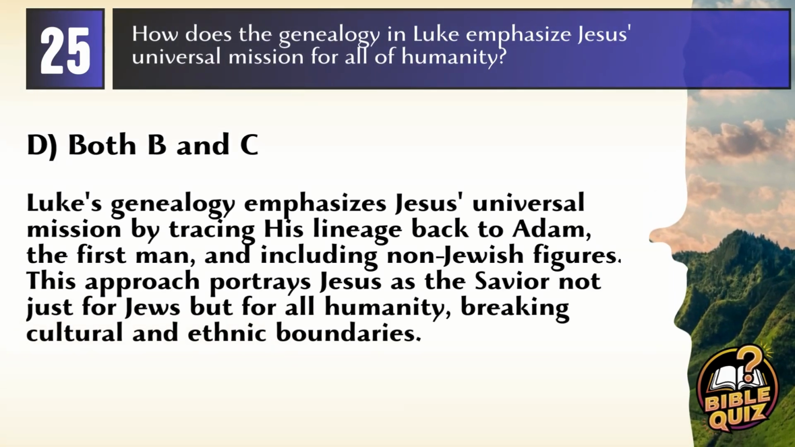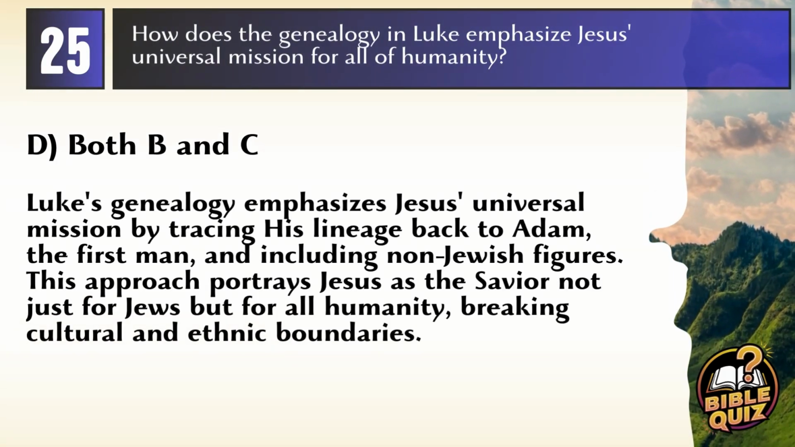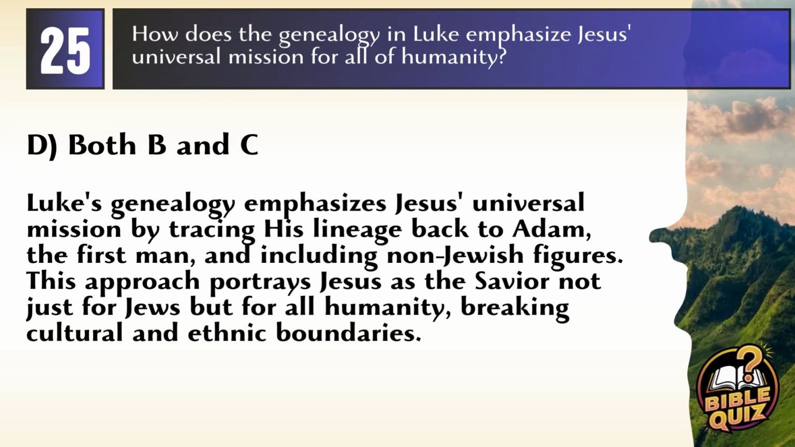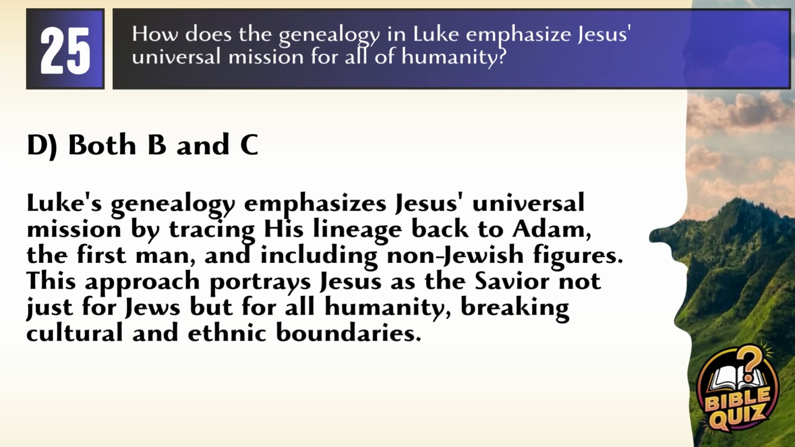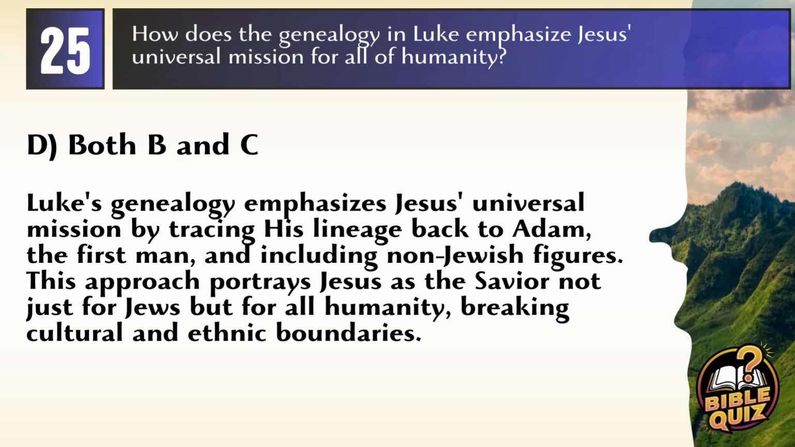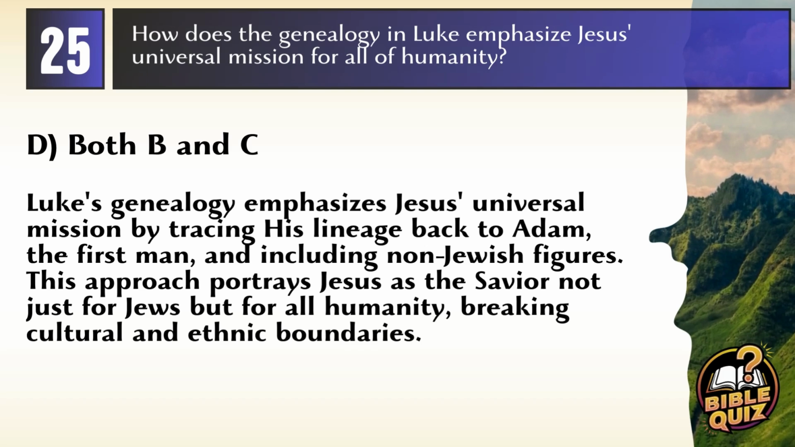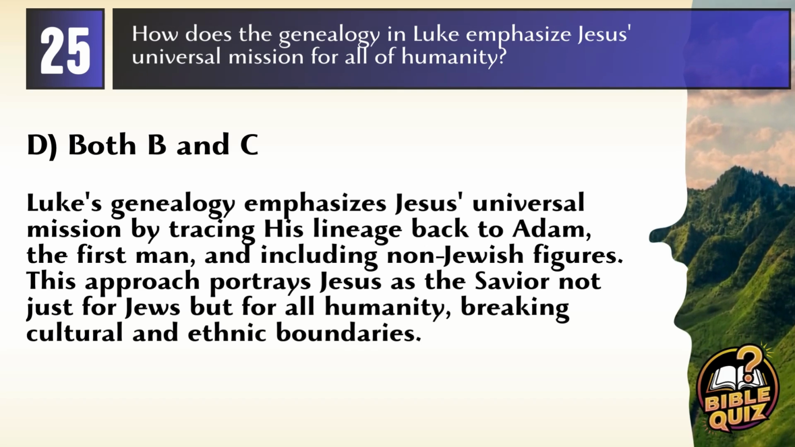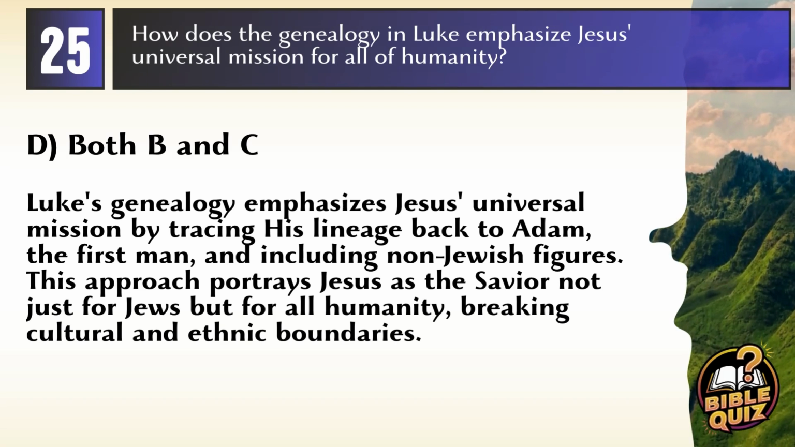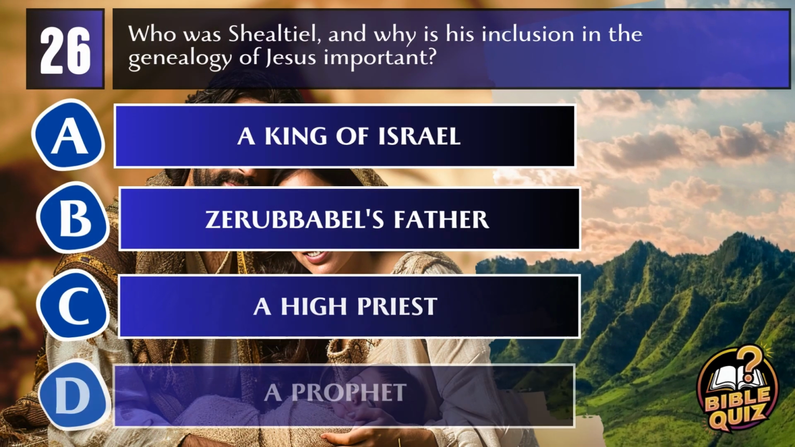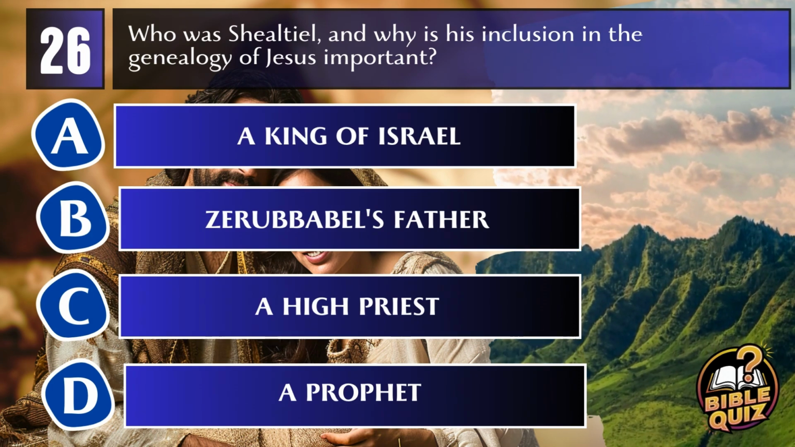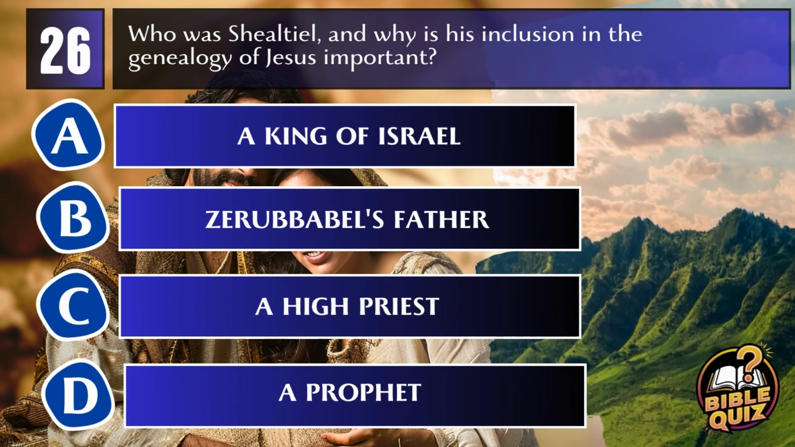Answer. D. Both B and C. Explanation. Luke's genealogy emphasizes Jesus' universal mission by tracing his lineage back to Adam, the first man, and including non-Jewish figures. This approach portrays Jesus as the Savior not just for Jews, but for all humanity, breaking cultural and ethnic boundaries. Question 26. Who was Shealtiel, and why is his inclusion in the genealogy of Jesus important?